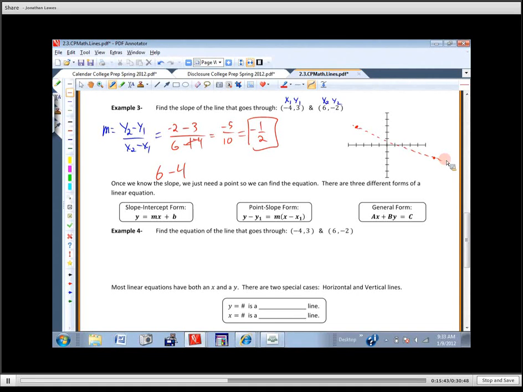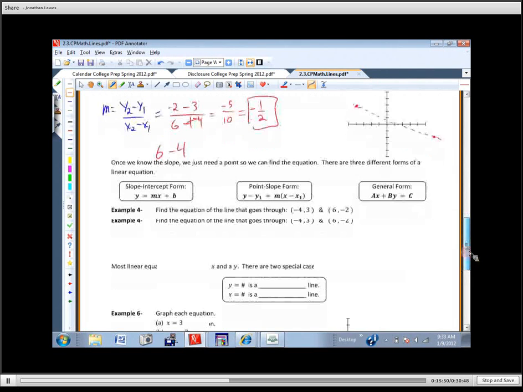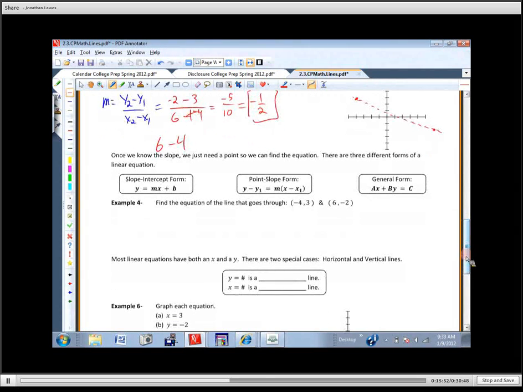Once we've got the slope, we need to be able to find the equation of a line, and there are 3 different forms that you ought to be aware of. This is probably the most familiar one for you. It's called slope-intercept. That's the slope, that's the intercept. It's a nice graph-friendly form. You can just look at it and know exactly how to graph it.